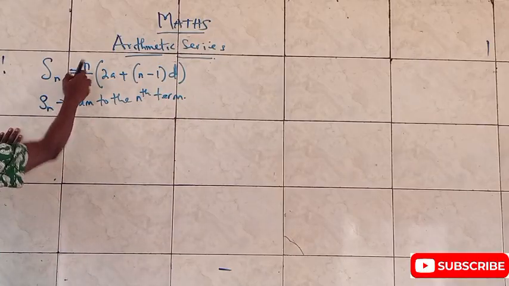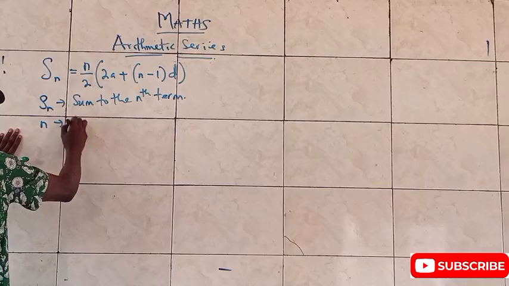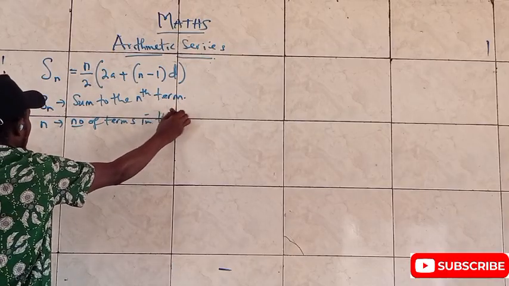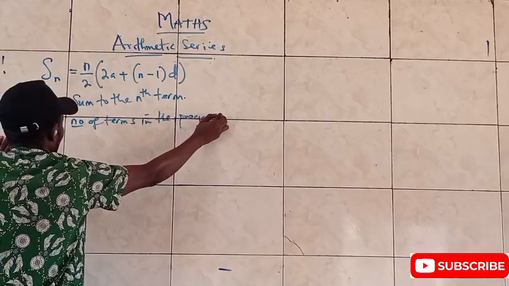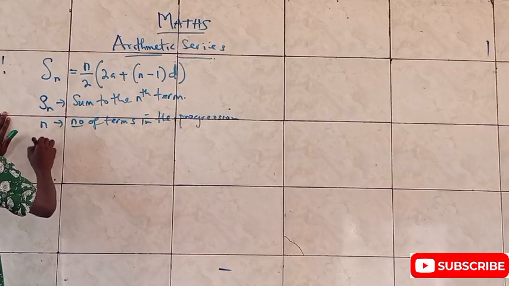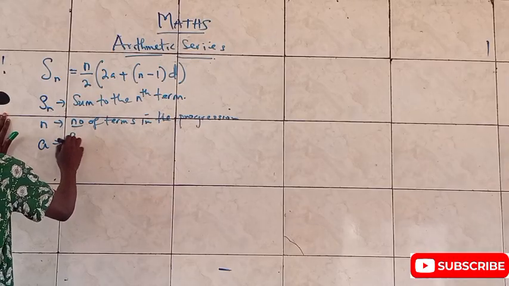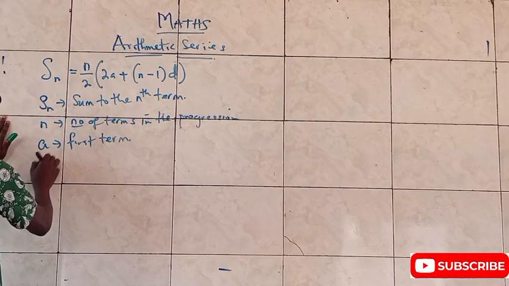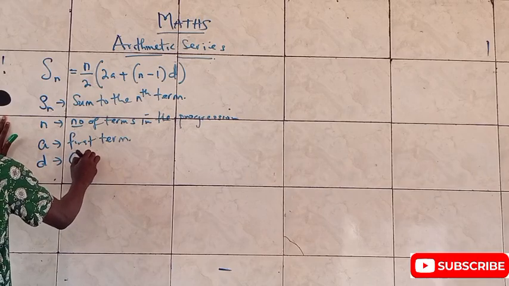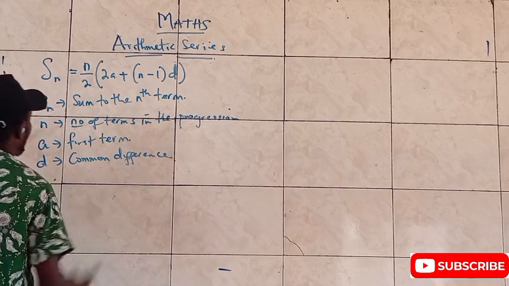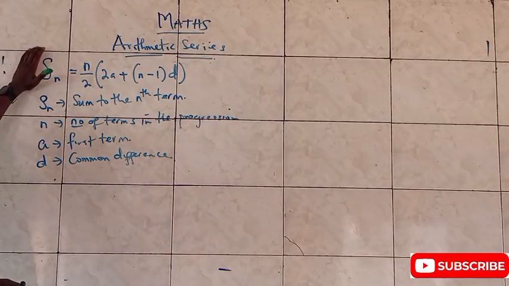And n is the number of terms in the progression or sequence. Then a is the first term. Then d is our known common difference, as it were. So that is what this is for.